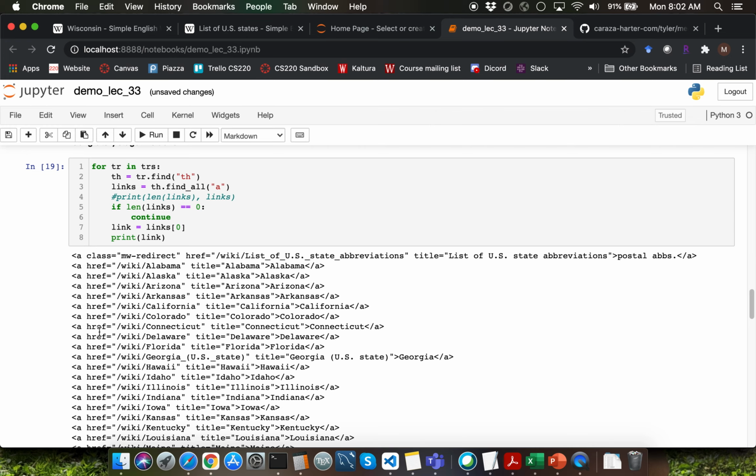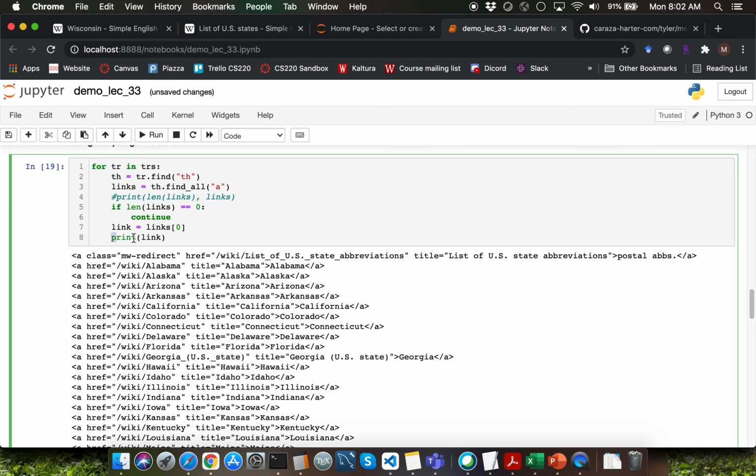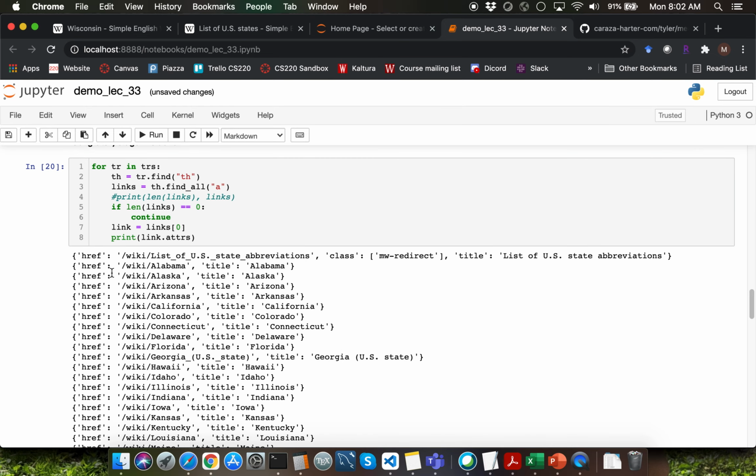Once we get the anchor element tag, we are going to extract the href attribute within the anchor element tag, along with the text of that particular anchor element tag. Recall that you can get the attribute value by typing in the variable which is storing the element and then .attrs. Let me go ahead and display link.attrs. Recall that that's a dictionary.